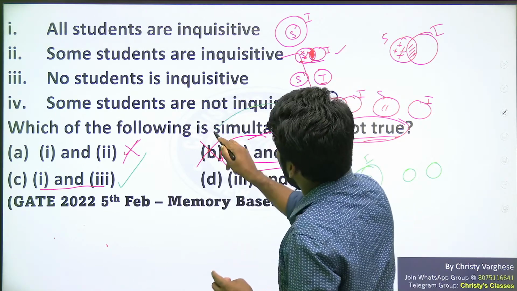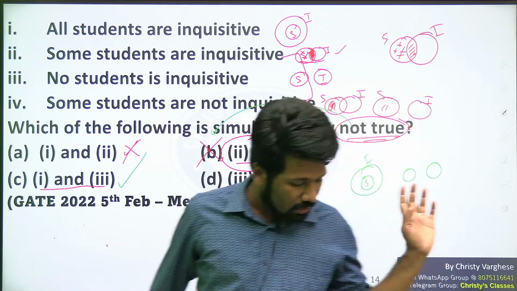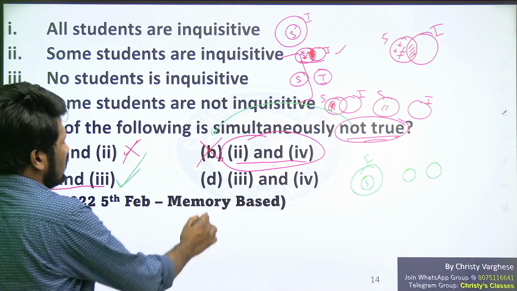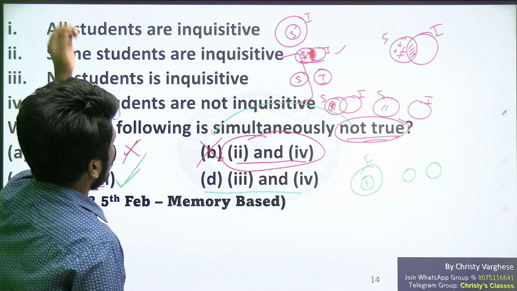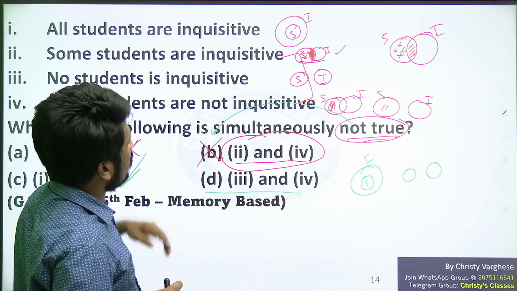Not simultaneously true may be the exact wording. Whatever it is, it is memory based wording, and you understood the meaning of the question now. So 1 and 3 is the correct answer. For your further understanding, if you want, we will analyze 3 and 4. 3 and 4 is saying what? No students are inquisitive, and some students are not inquisitive.